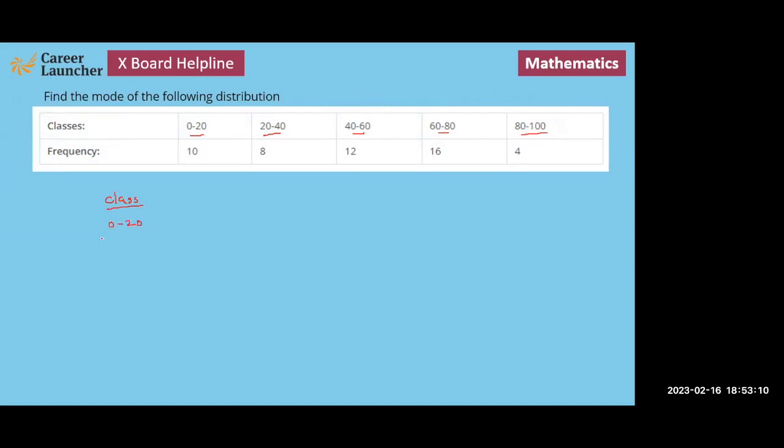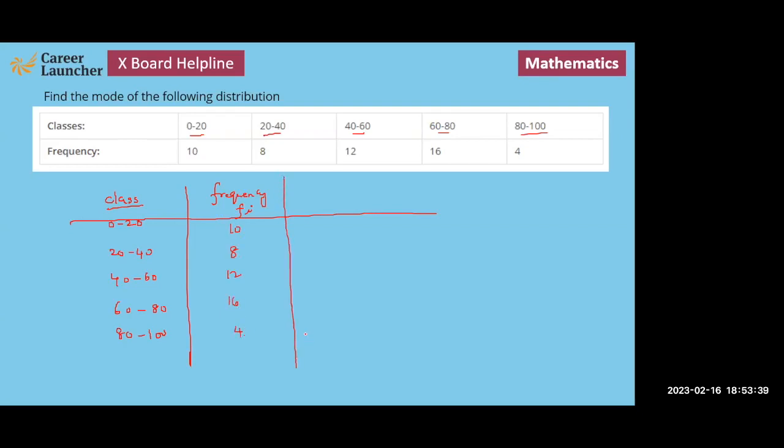And the frequency fi is given by 10, 8, 12, 16, and 4. The modal class happens to be the one that has the highest frequency. So this is your modal class.